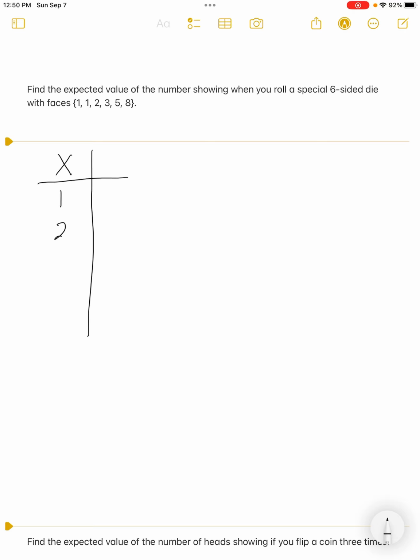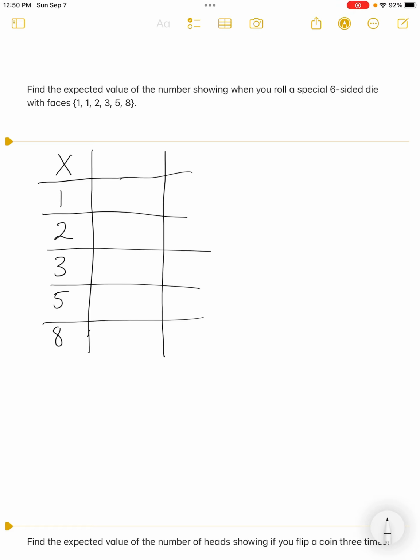Well, the outcomes that could happen are 1 could show up, a 2, a 3, a 5, or an 8. Now, I'm not listing that 1 that's on two sides twice. You'll see me account for it. The probability of getting a specific outcome: the die can show a 1, a 2, a 3, a 5, or an 8. The probability that a 1 shows up, remember it's a 6-sided die, is 2 times out of those 6. The 2 only appears 1 time out of the 6, the 3 1 time out of the 6, the 5 1 time out of the 6, and the 8 1 time out of the 6.